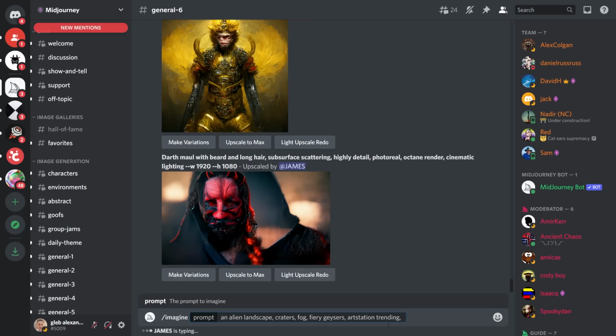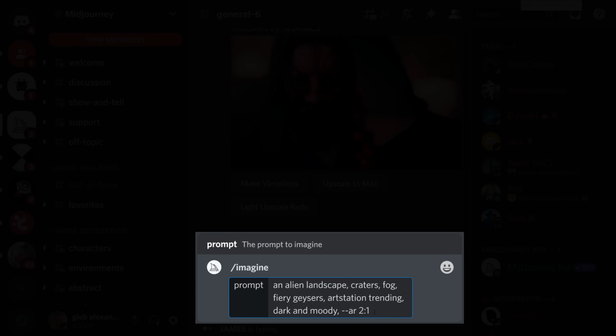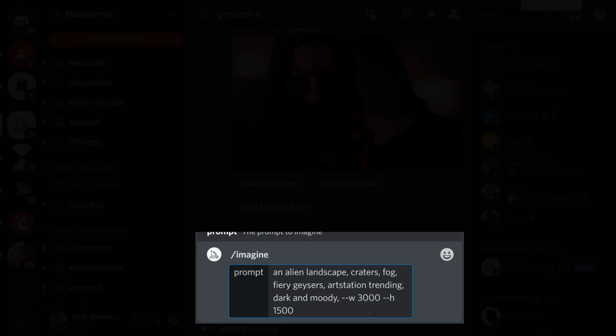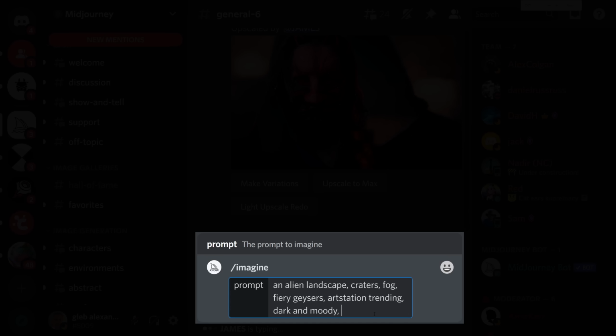Okay, before wrapping it up and moving to my showcase of groundbreaking Midjourney art, let me show you one more useful thing. We can control an aspect ratio by typing in --AR followed by the aspect ratio, for example 2:1. Alternatively, you can define the width and the height using the --W command followed by the number and --H or height command. But in this example, I will stick to the aspect ratio of 2:1 instead.